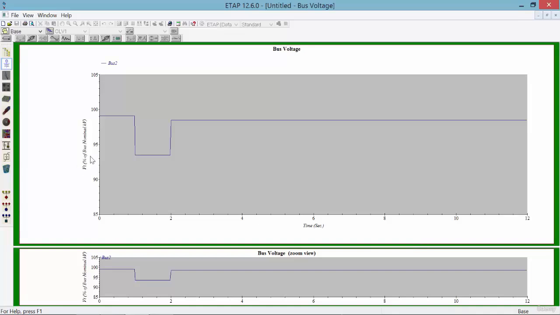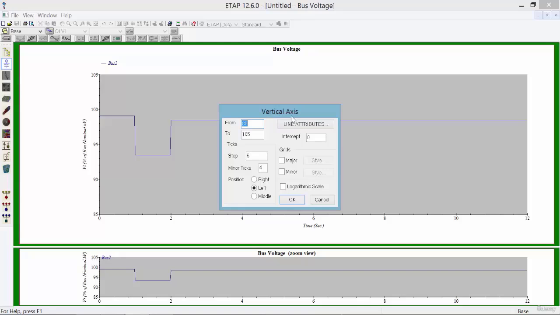But before analyzing this plot, let's make it more legible and more precise to have a better image. Simply click on each axis, first the vertical axis, and change the settings in a way that is more suitable for you.